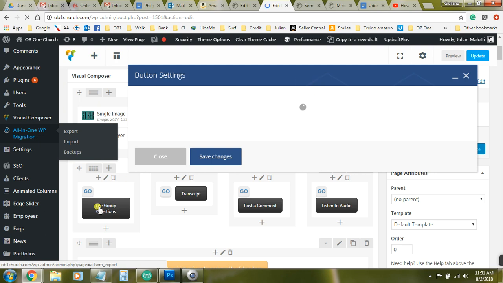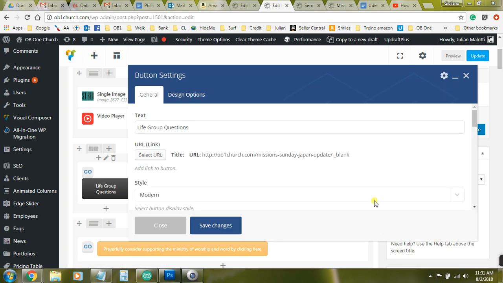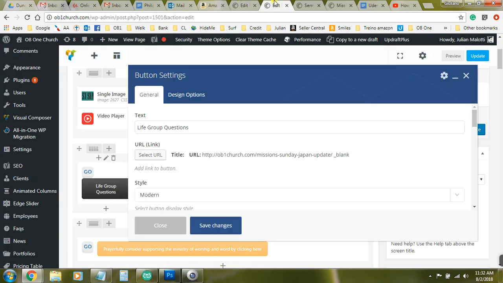So we put the mouse over here and clicked on this button, and it's still loading, super slow. And here we go. It finally opened. This is telling me that this is a button, and here's what we would change if we wanted to change the button and what it looks like on the website. On the website it says life group questions. We like that. We're not changing anything. I'm just telling you if we needed to change the button, we would change it right here.